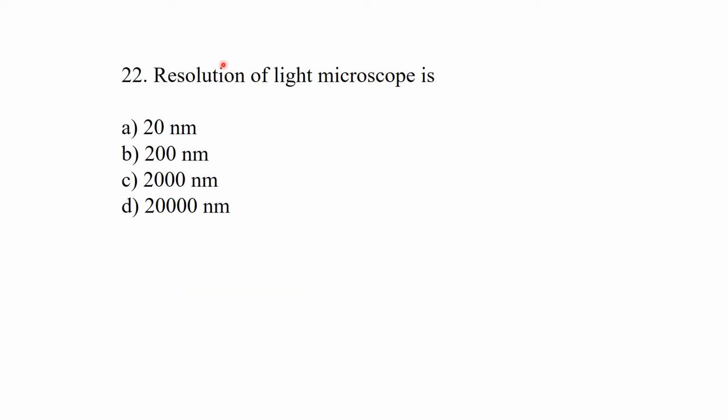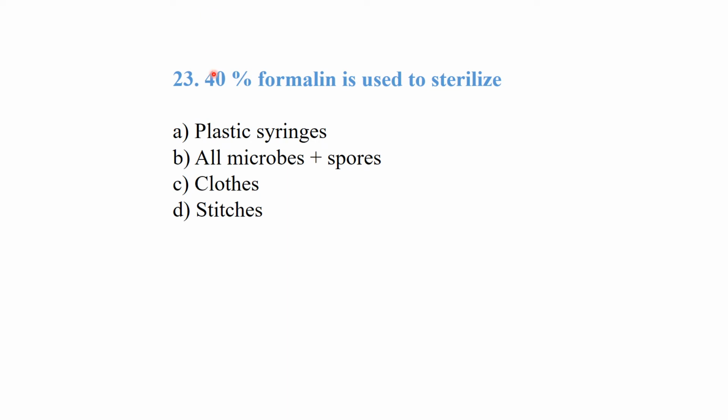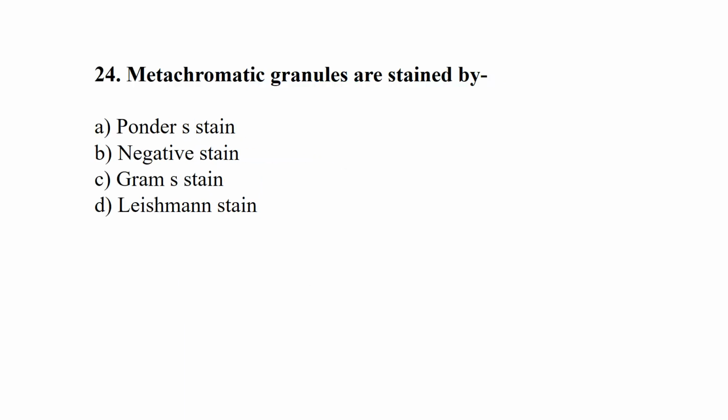Resolution of light microscope is 200 nanometers. 40% formalin is used to sterilize all microbes plus spores. Metachromatic granules are stained by Ponder stain, negative stain, Gram stain, or Leishman stain. It is stained by the Ponder stain.